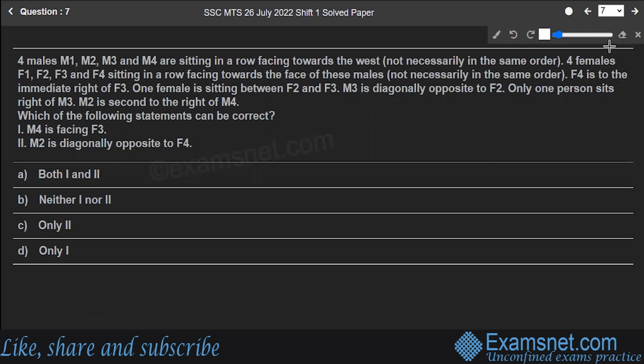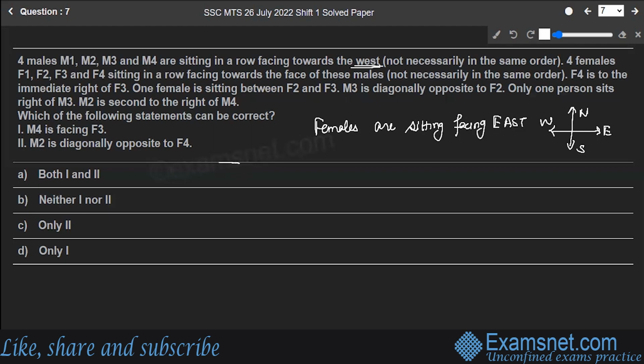I hope you are clear with the directions. Here you have north, south, east, and west. Now let's make the sitting arrangement. First of all, we'll make the sitting arrangement for the females. The males are facing towards the west and females are facing towards the face of the males. That means the direction in which females are sitting is east. So females are sitting facing east.